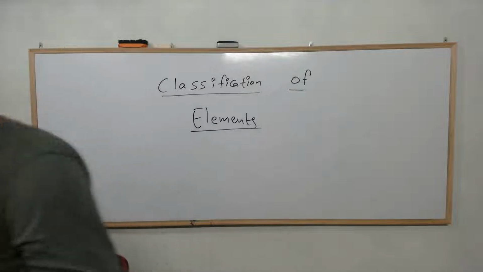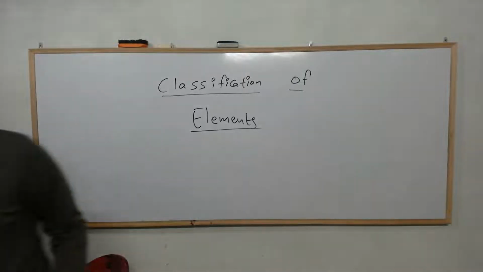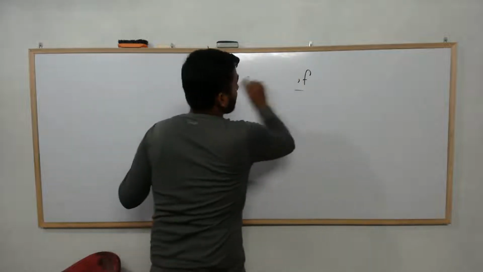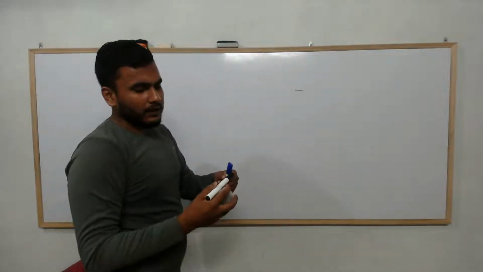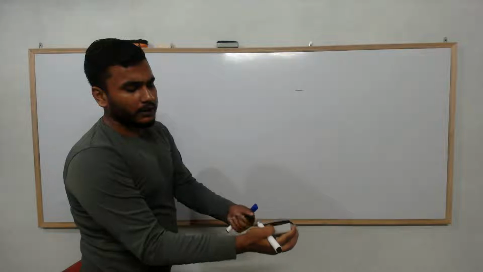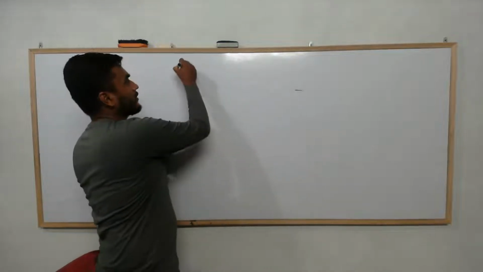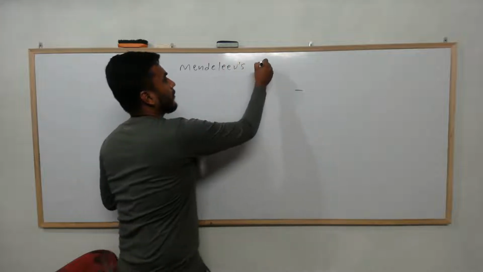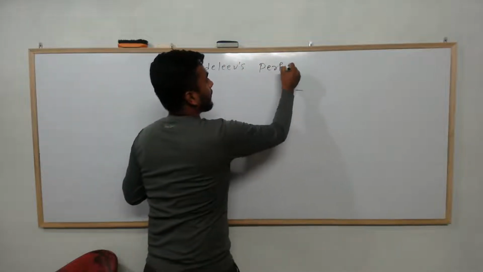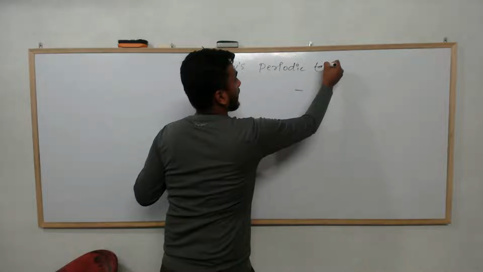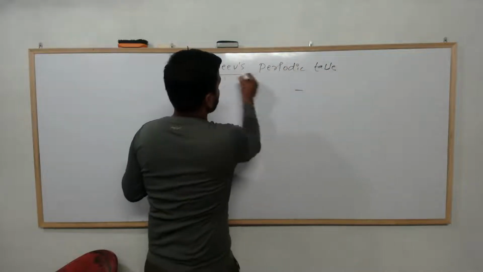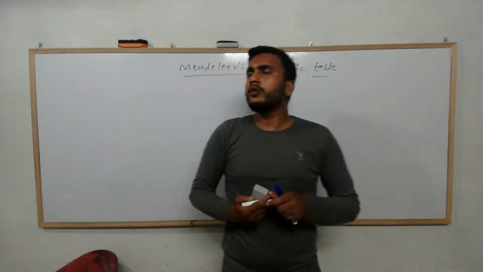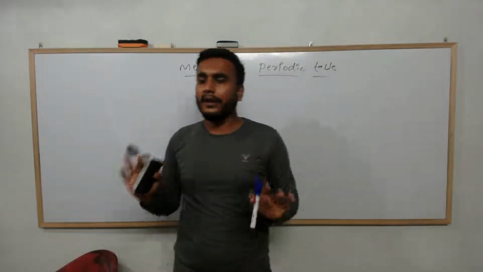Okay, so he made a periodic table and he named that periodic table to be Mendeleev's periodic table. So Mendeleevले यो periodic table बनाएको हुनाले यसको नाम पनि Mendeleev's periodic table नै राख्यो.